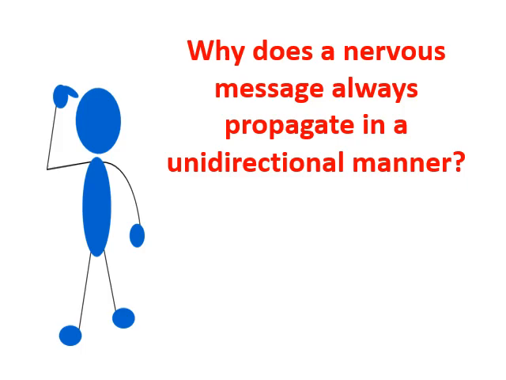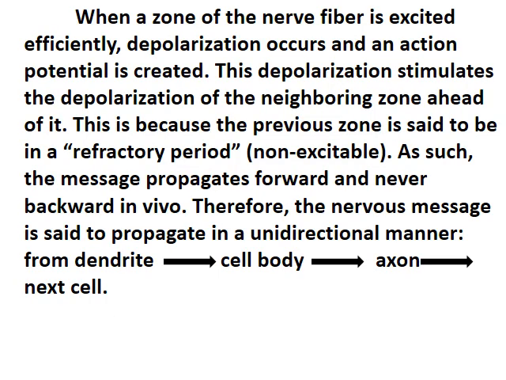Why does the nervous message always propagate unidirectionally? When a zone of nerve fiber is excited efficiently, depolarization occurs and an action potential is created. This depolarization stimulates the depolarization of the zone ahead. This is because the previous zone is in a refractory period, non-excitable. As such, the nervous message propagates forward and never backward in vivo. So the nervous message propagates in a unidirectional manner, from the dendrite and cell body toward the axon and to the next cell.